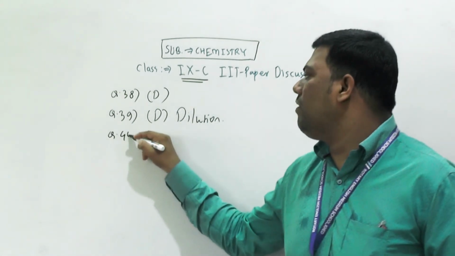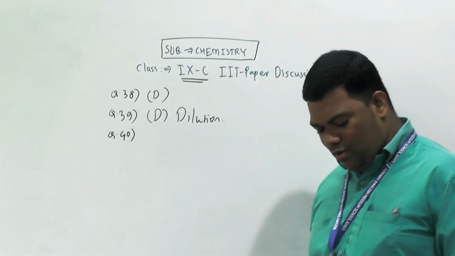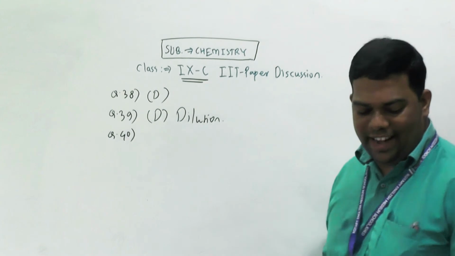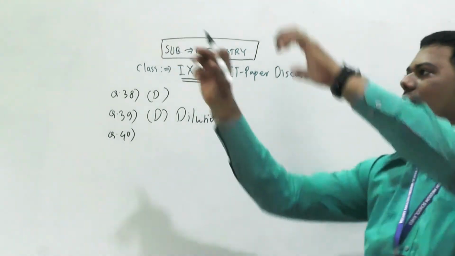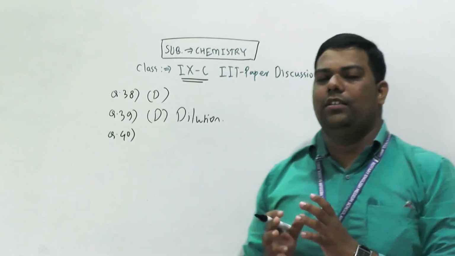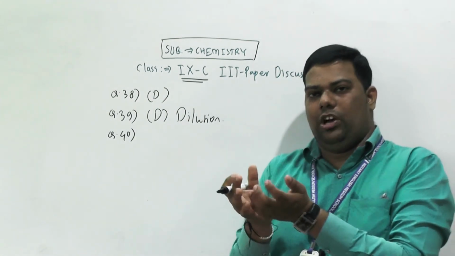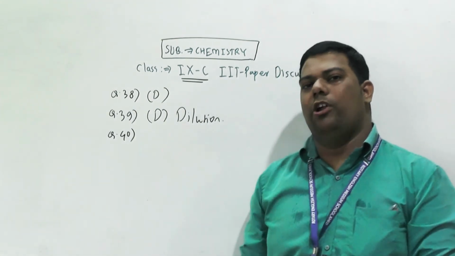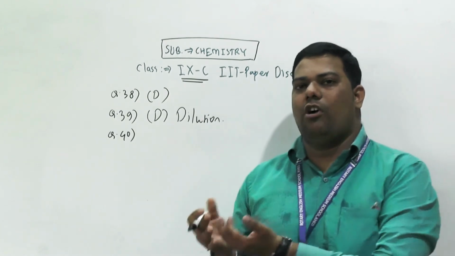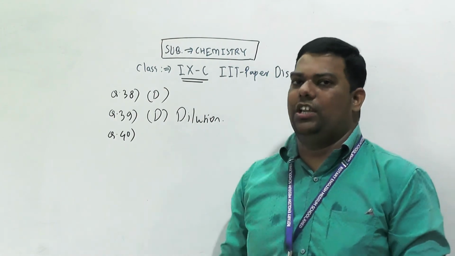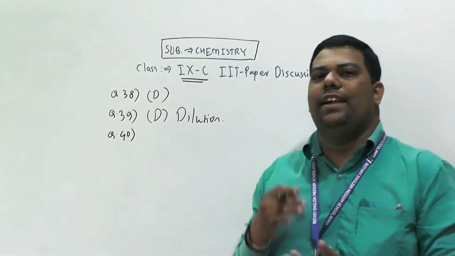Next, question number 40. How can you separate a mixture of acetone and water? We have to take it in a distillation flask, because of the difference in their boiling points. Acetone is near about 50 to 60 degrees Celsius and water, as you know, 100 degrees Celsius.